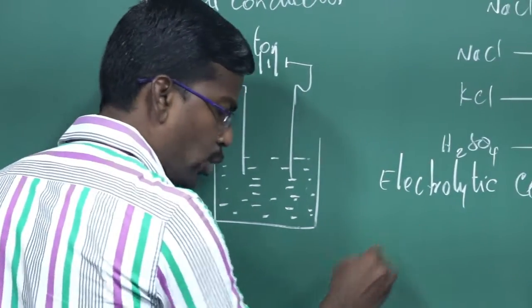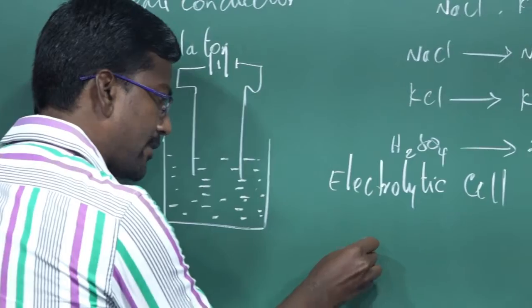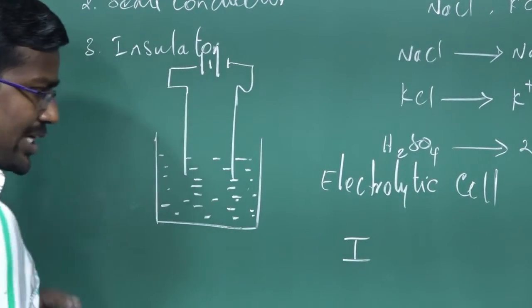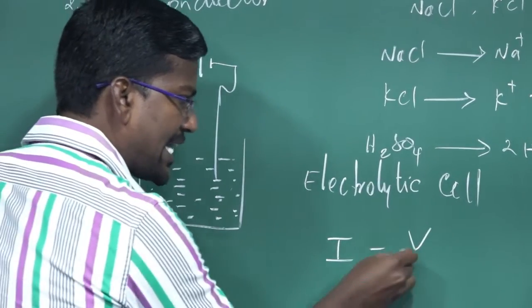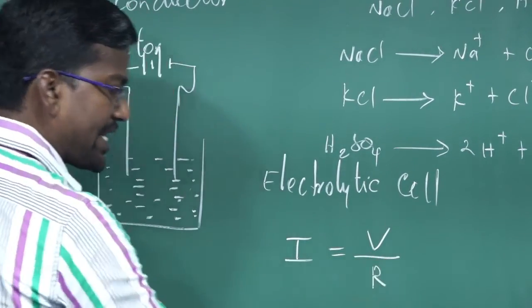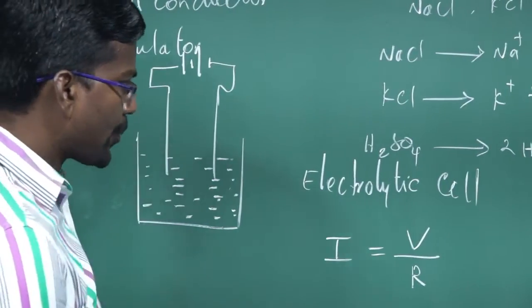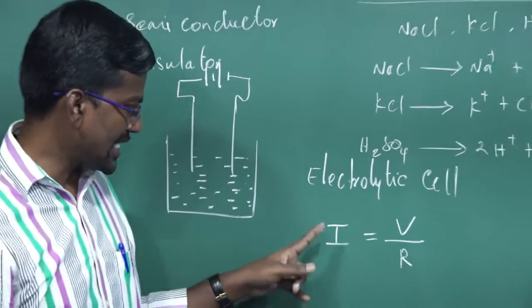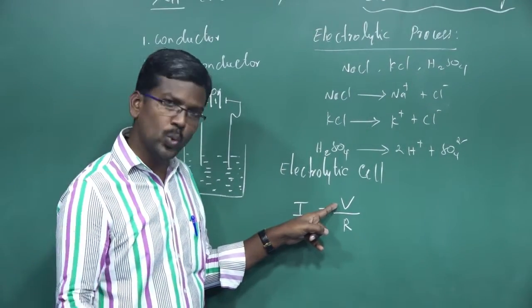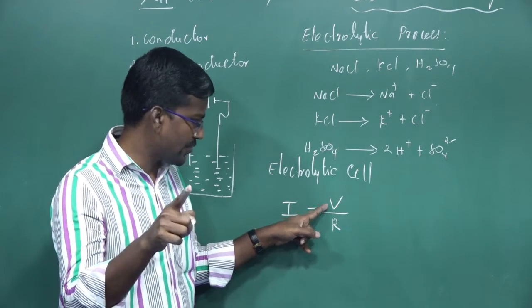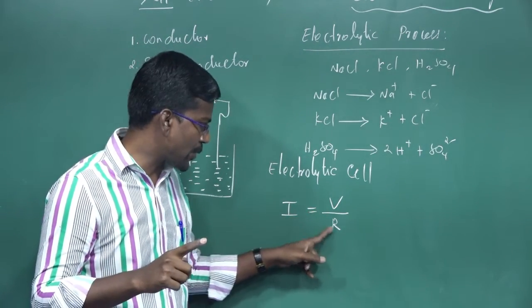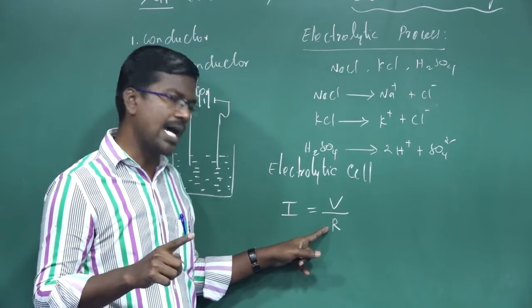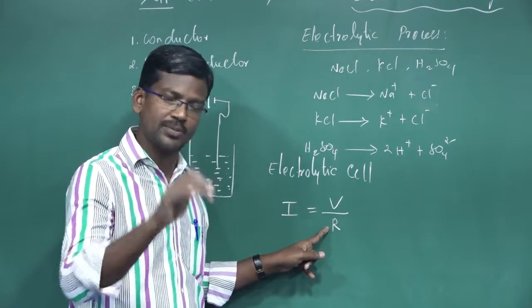So according to Ohm's law, at constant temperature, the strength of the current I is directly proportional to the potential difference V, and inversely proportional to the resistance R, where R is the resistance of the electrolytic solution.